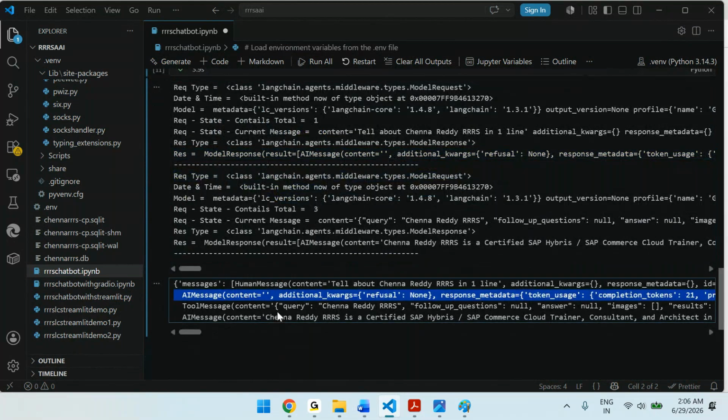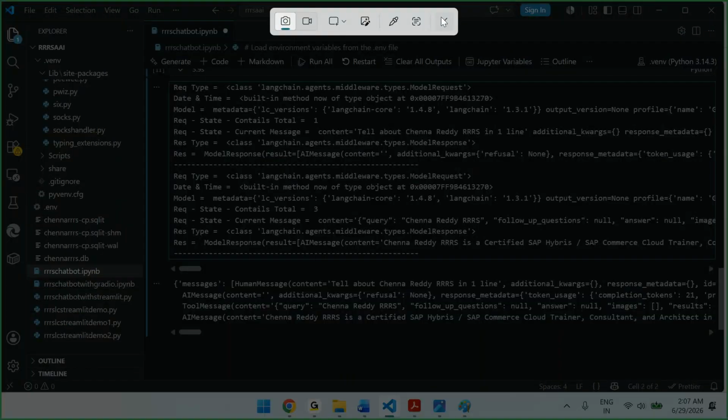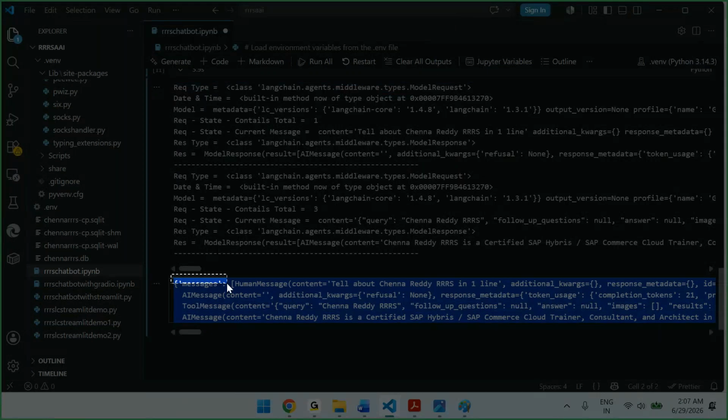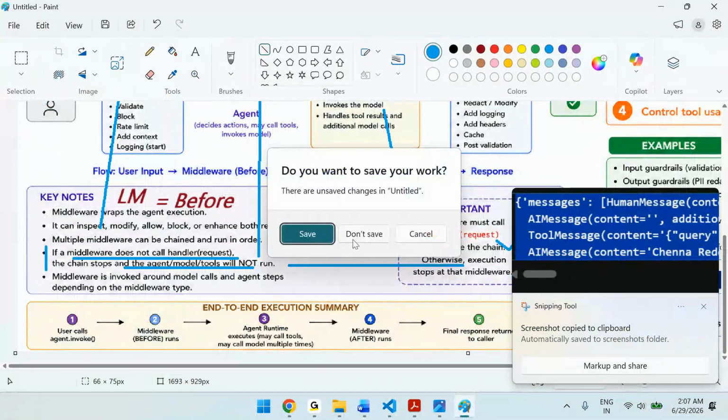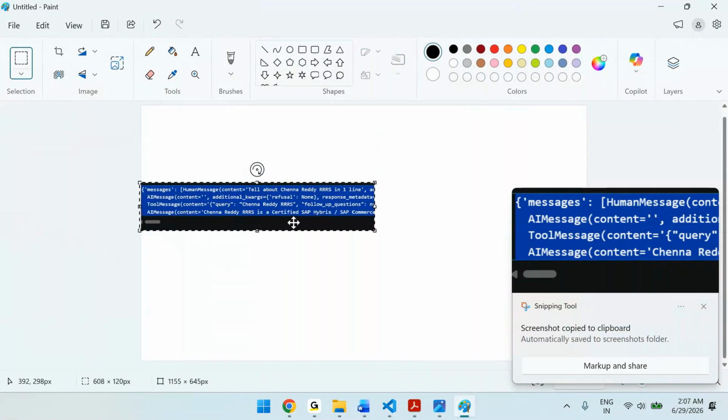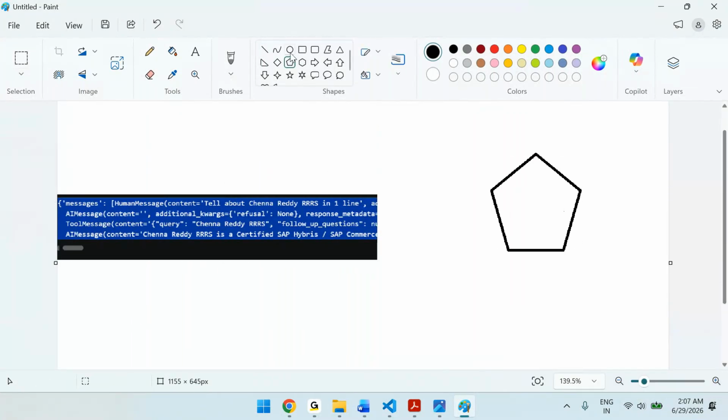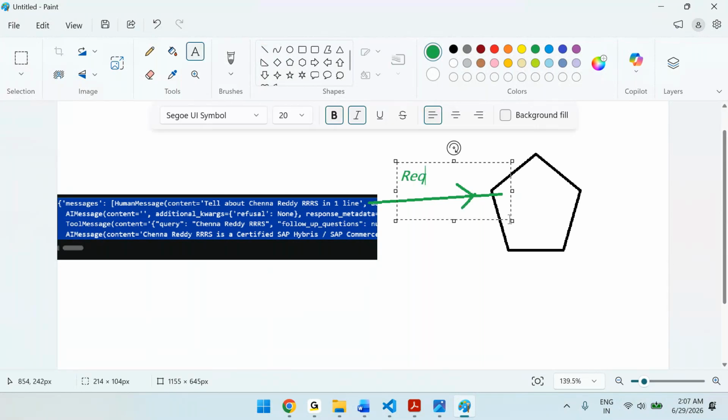This is one AI message. This is another AI message. So once a tool call is done, there is a model request, right? You remember the previous conversation? Once a human message is ready, this is how it is. We discussed all these things before. How many model calls are there? Two model calls, right? Let's say this is the model. Now there is a human message. Once a human message is ready, there is request one.